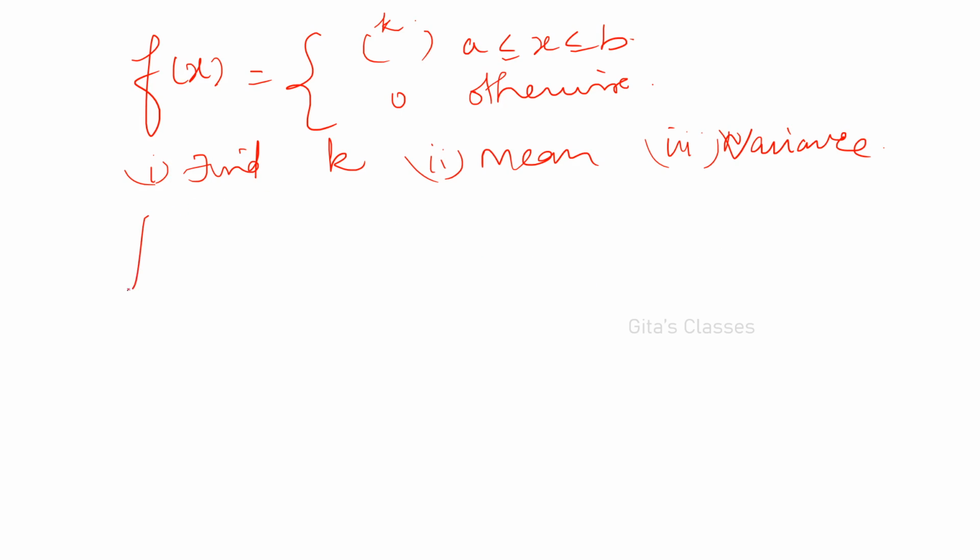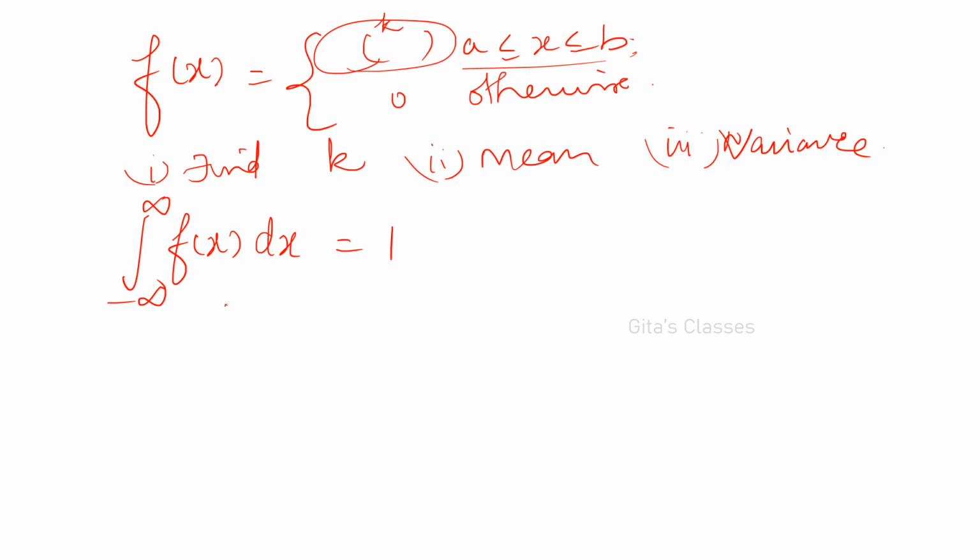So to find the value of k, the integral from minus infinity to plus infinity of f of x, this is our total probability, is equal to 1. Substitute the function that is given and the limits also. On the left hand side you will get k into 1. In the place of k sometimes a or c, like that.